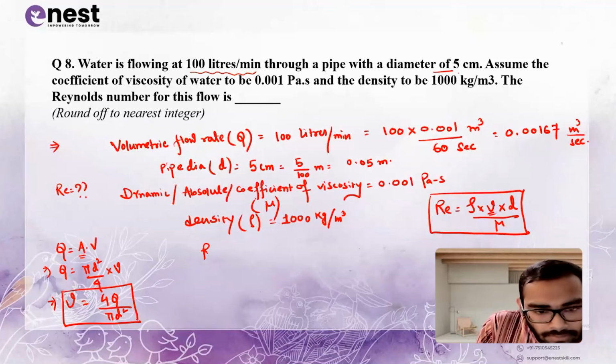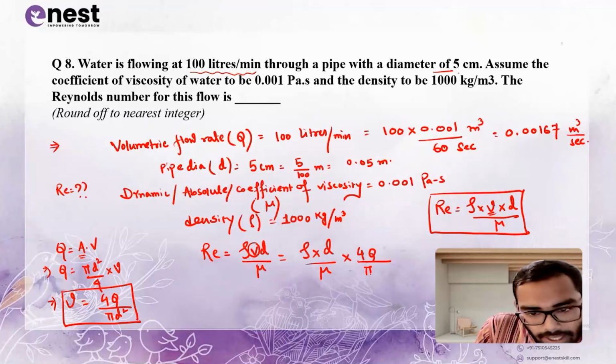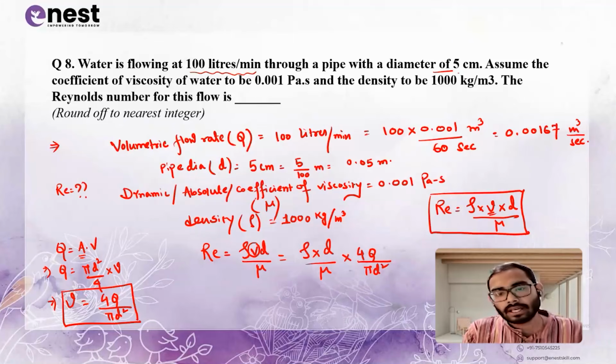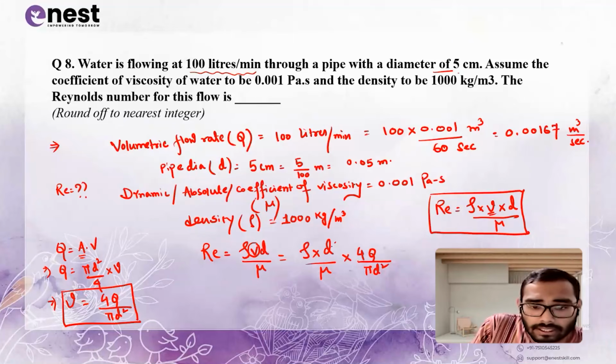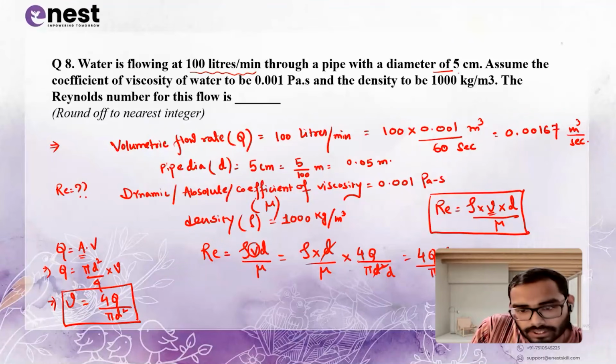So what is Reynolds number? We know Reynolds number is rho V D upon mu. In terms of V, we can put this value, 4Q upon pi D square. So rho into D upon mu into 4Q upon pi D square. See, each and every value will be given. D cancels out. So it is 4Q rho upon pi mu D.